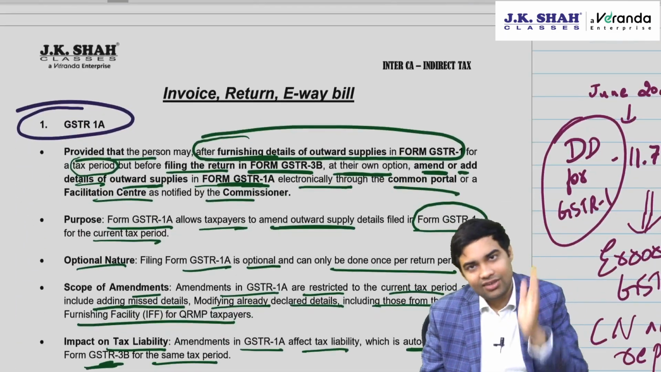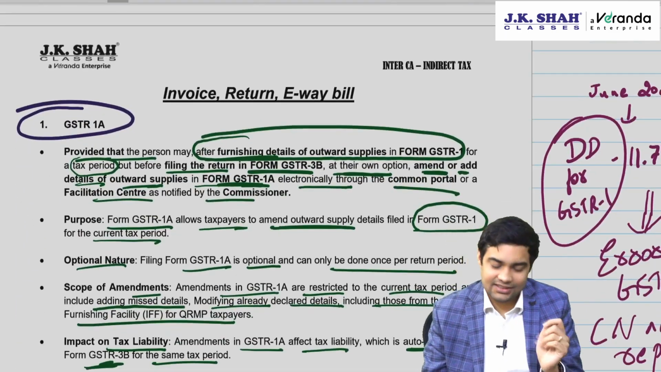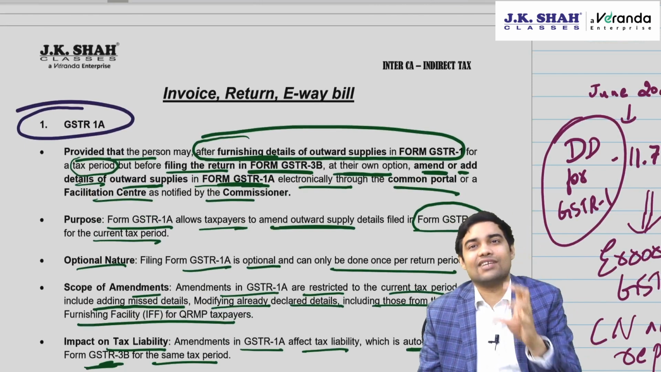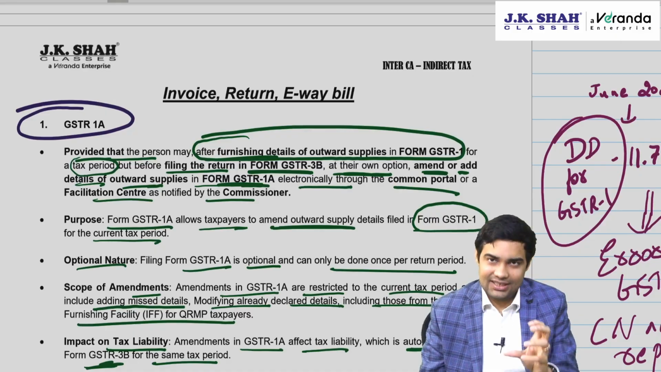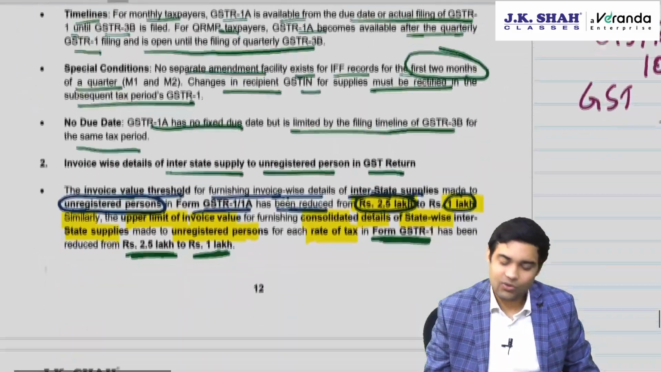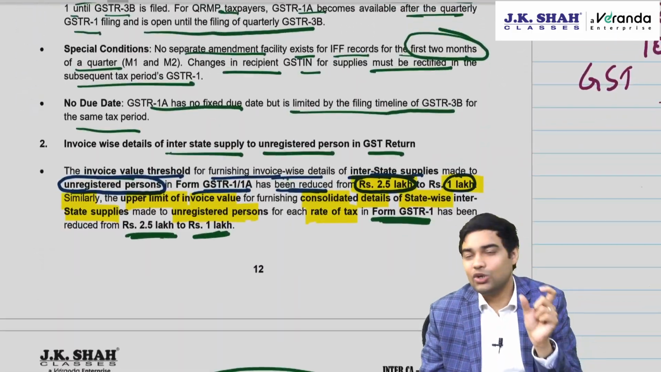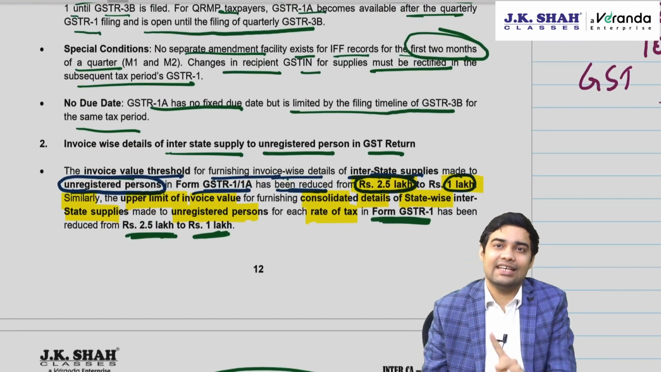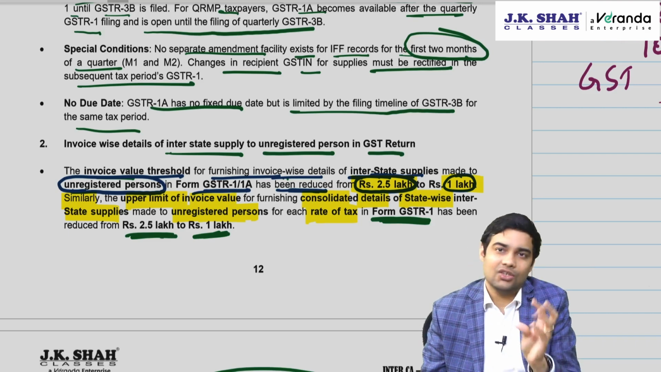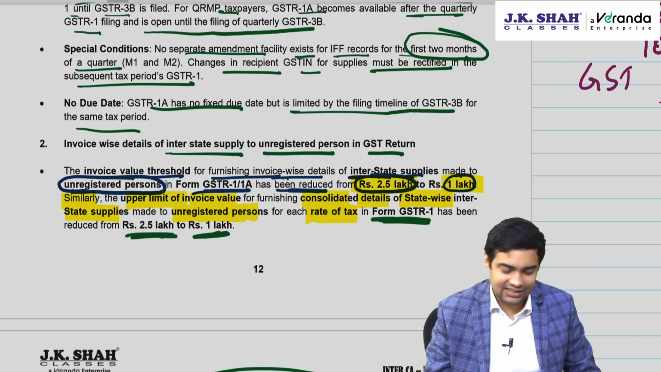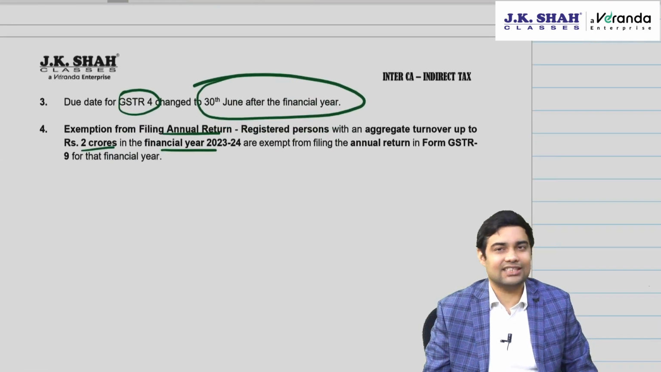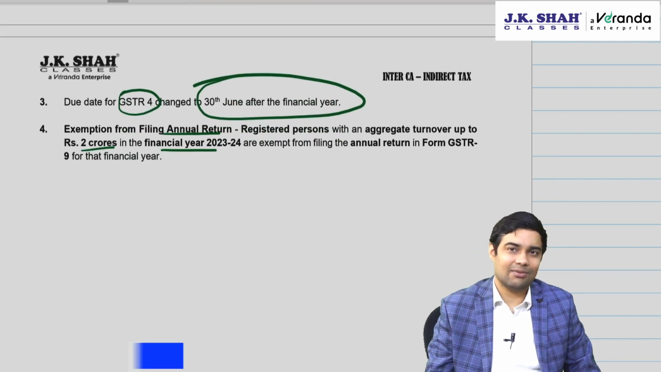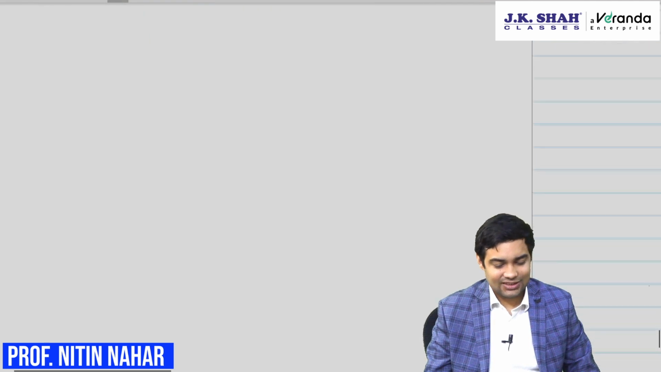GSTR 1A, after filing 1, before filing 3B, changes can be made. Very, very useful to get the correct values in GSTR 3B. Then invoice wise details, reporting has changed. More than 1 lakh, you have to give separate details, B2C inter. Up to 1 lakh, you can give consolidated state wise details. Due date for GSTR 4 will be 30th June, and there is an exemption for filing annual return up to 2 crores. So this was it.